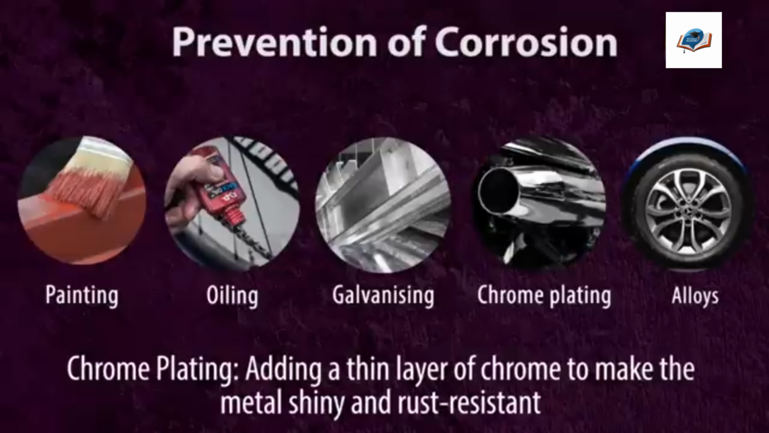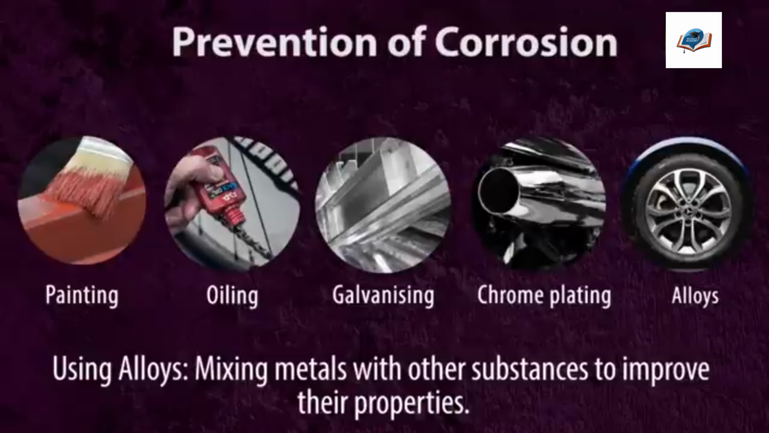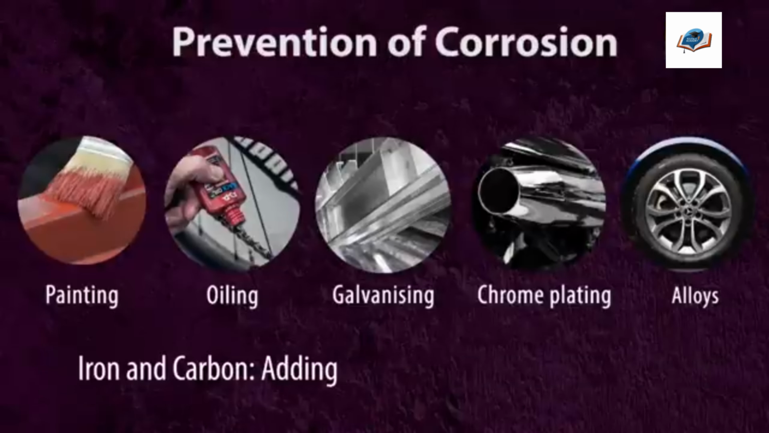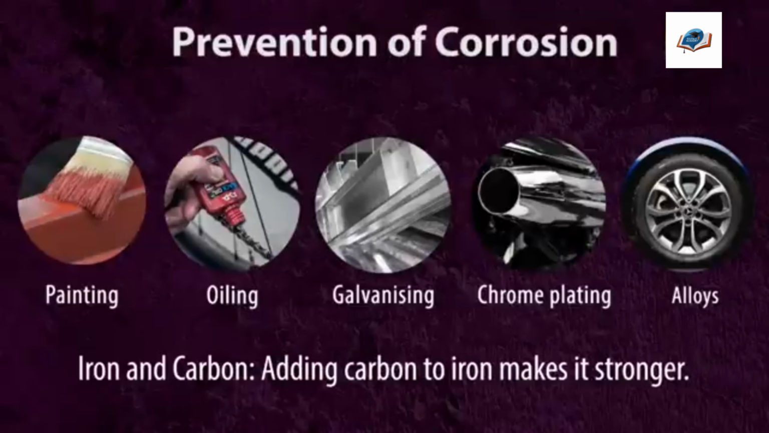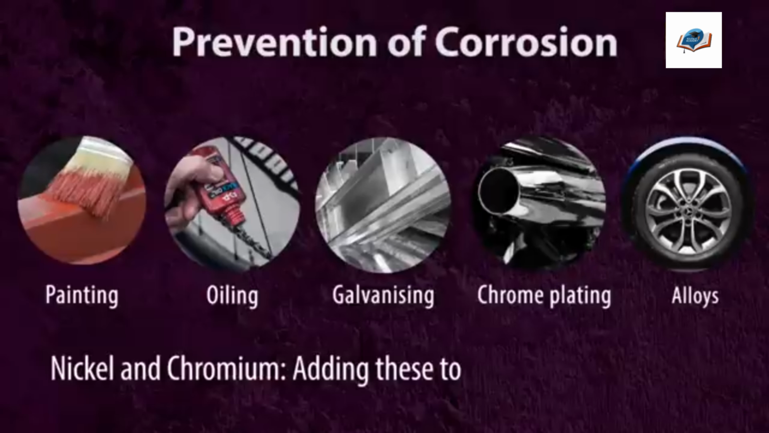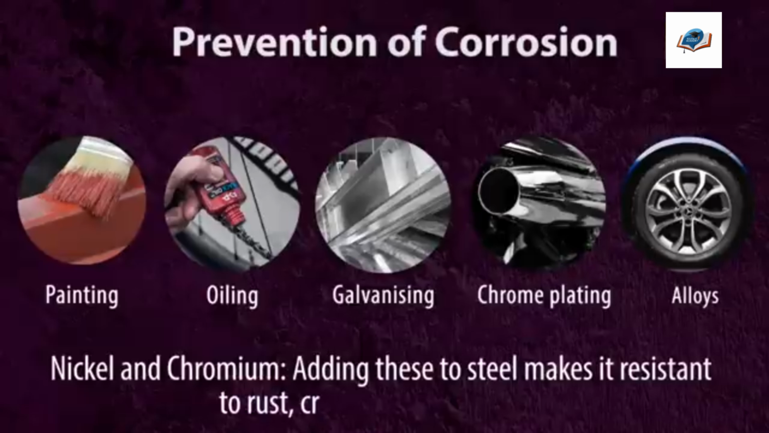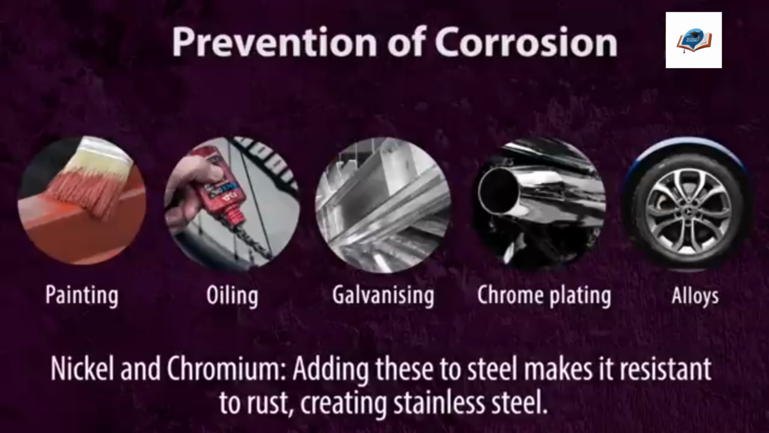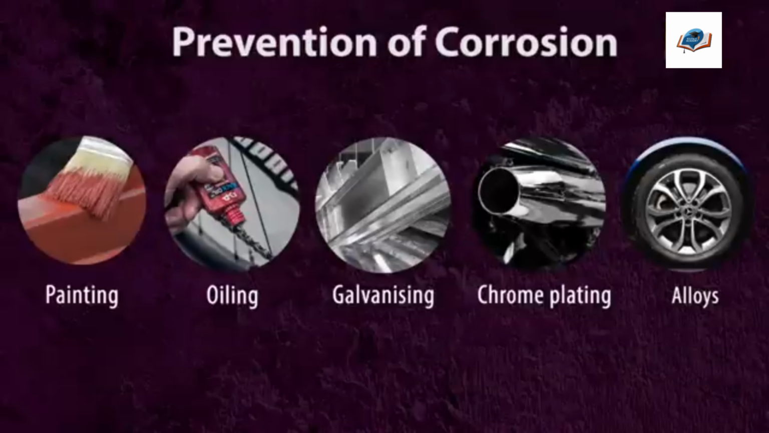Using alloys, mixing metals with other substances to improve their properties. For example, iron and carbon. Adding carbon to iron makes it stronger. Nickel and chromium. Adding these to steel makes it resistant to rust, creating stainless steel. So these methods show us how combining different materials can change and improve the properties of metals.